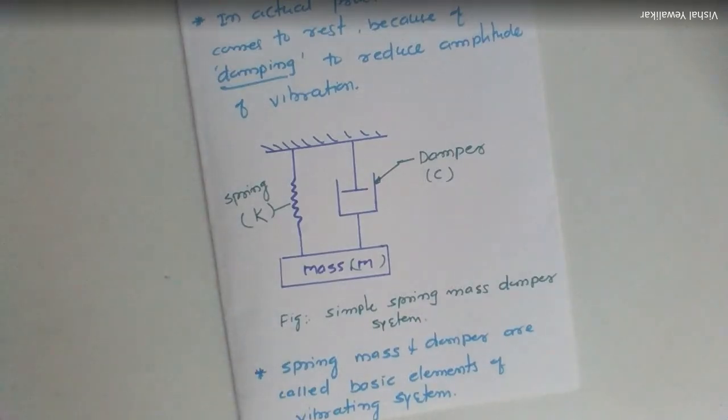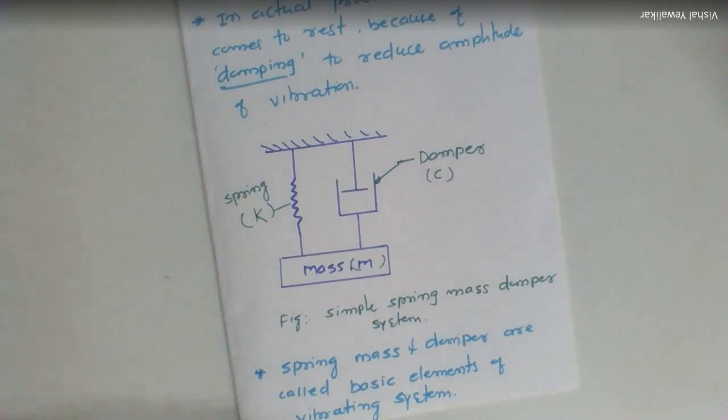Okay. Now we are going to discuss more about the concept of damping and types of dampers in detail in our next session. But up to this, we can say that these are the three most important elements of a vibratory system, which we have to consider while solving numericals of this category.